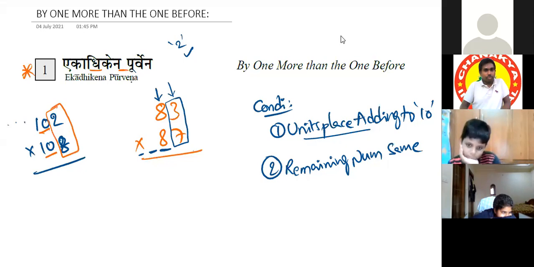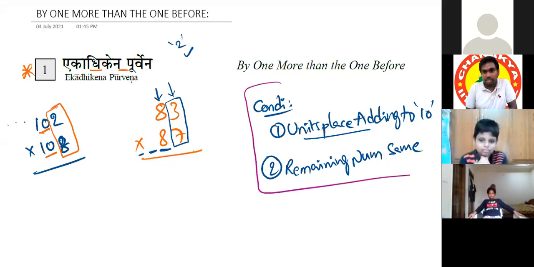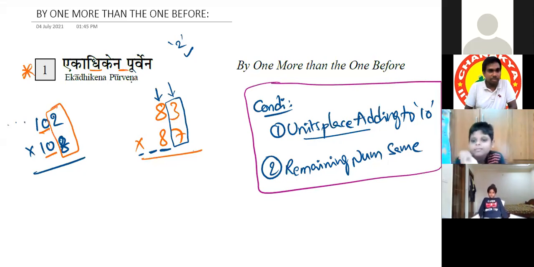Sir, I didn't understand. I'm just explaining the concept here, it is not completed yet. You are explaining just the conditions to do it. So if these two conditions are satisfied, we have a best shortcut. Tell any other combinations of any two numbers with these two conditions.